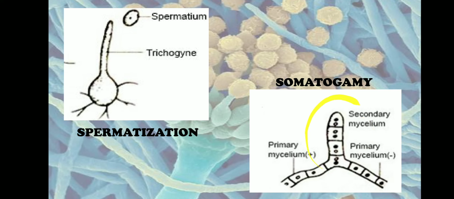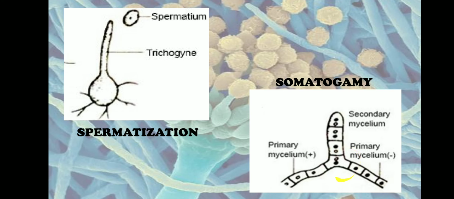They are going to act like sex organs, whereas the sex organs are not produced. Here the two opposite strains of hyphae will fuse with each other, where the cytoplasm will fuse. Later the fused dikaryon is established.